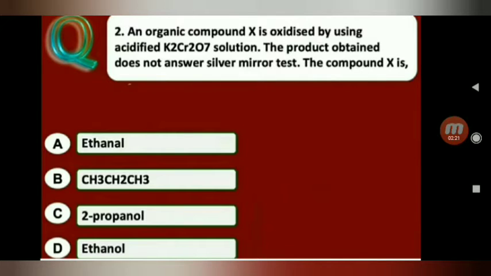An organic compound X is oxidized by using acidified K2Cr2O7 solution. The product obtained does not answer the silver mirror test. The compound X is: A. Ethanol, B. Propane, C. 2-propanol, D. Ethanol.